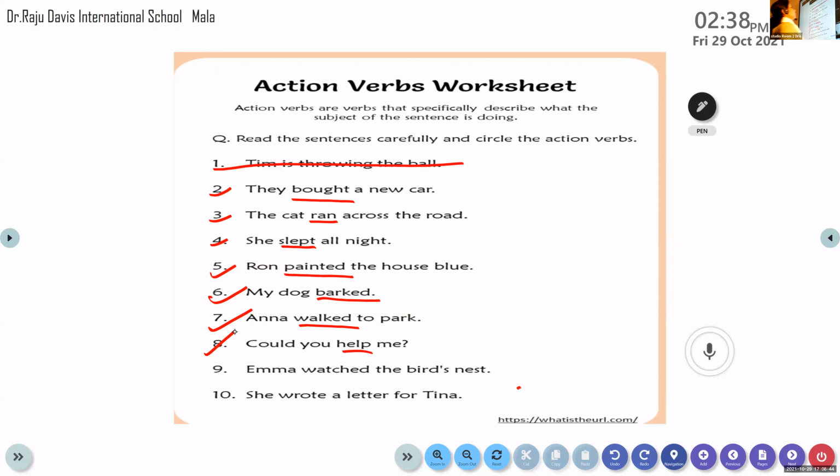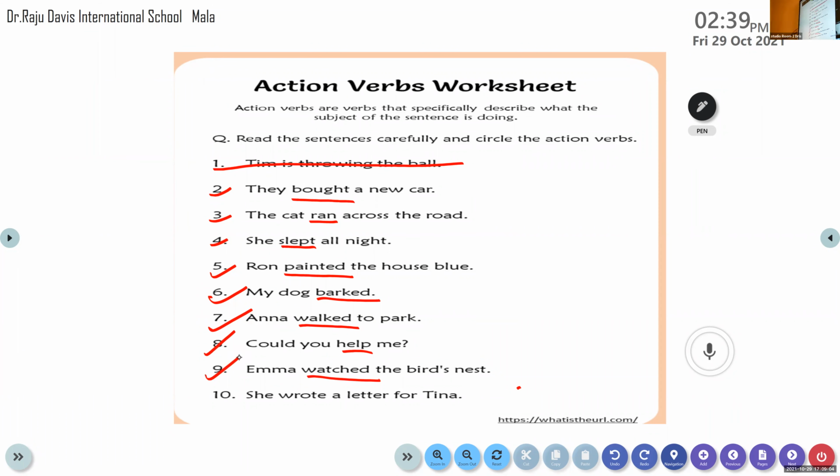Joseph. Come on, Joseph. Emma watched the bird's nest. Yes, Emma watched the bird's nest. Come on, identify the verb. Watched. Very good. Now, Arjun. Come on, Arjun. Read the question. Last question.